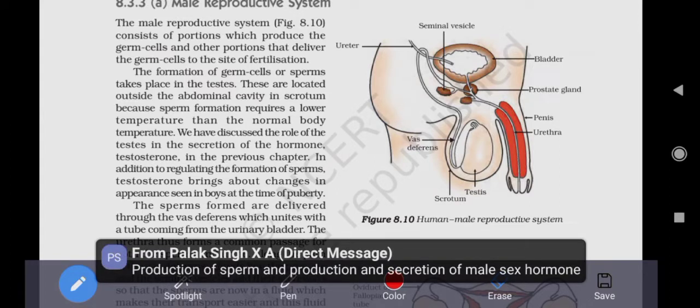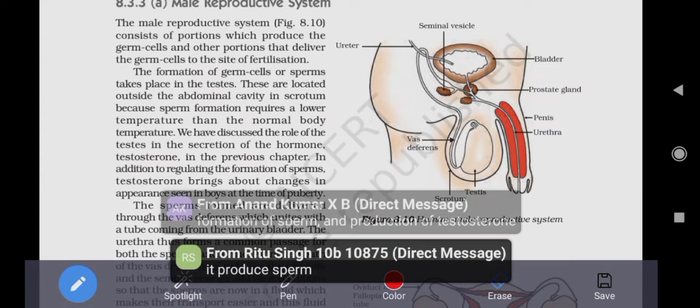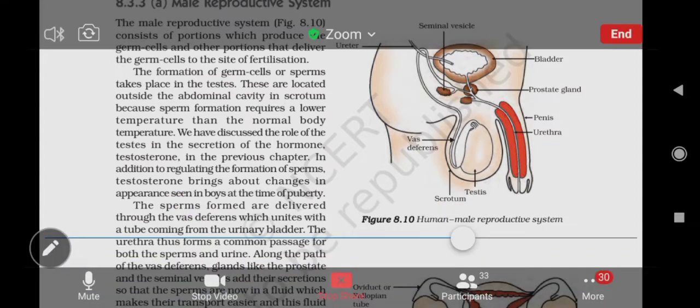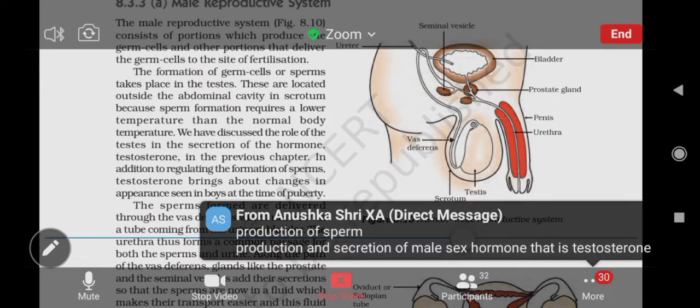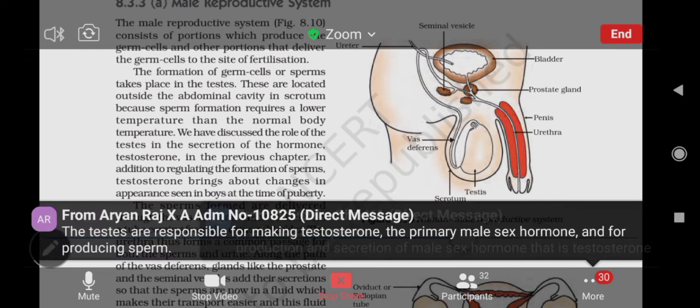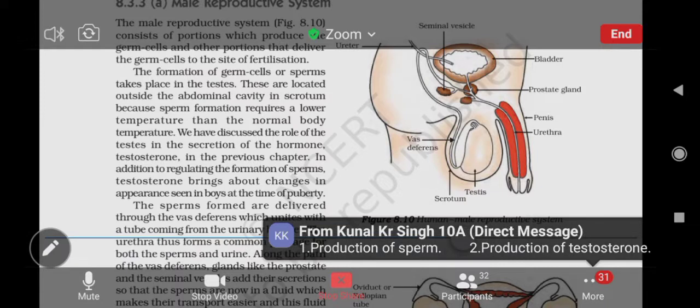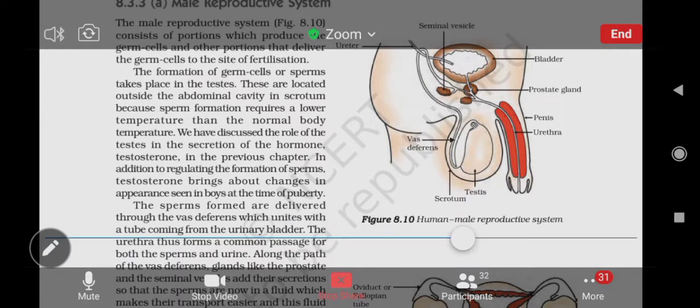Palak, okay, correct. I want the response. See, we are total 33 participants now. I want the response from all. Because in the class, when you give the response after understanding the concept, you can easily remember and memorize it for a longer period of time. Production of sperm, production of testosterone, correct Kunal, very correct.